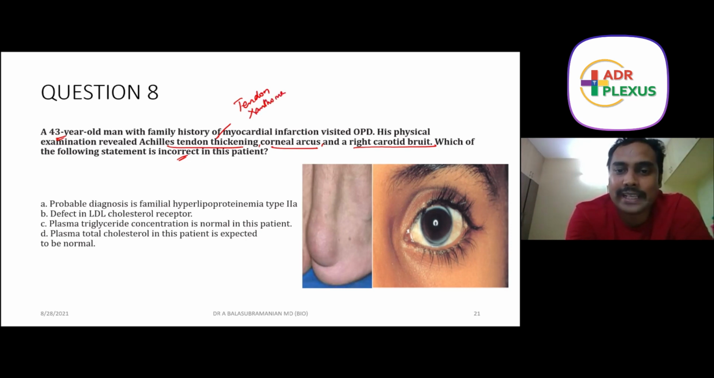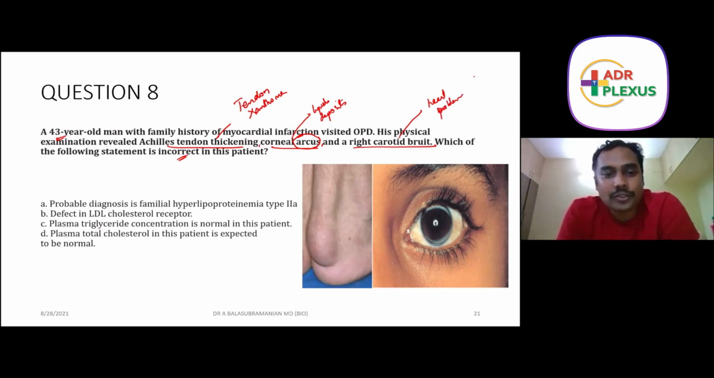This fellow has myocardial infarction. He has arcus senilis, corneal arcus, which means that lipids are getting deposited in the eye. Good. So this is a lipid disorder. Simple. The question is lipid. Right carotid bruit and heart problem. Heart problem.